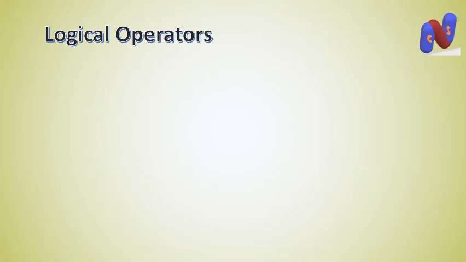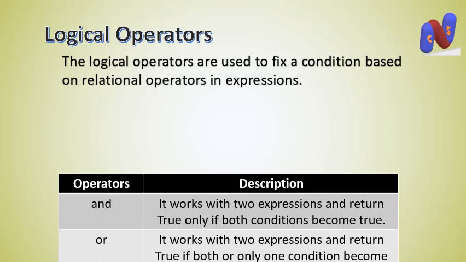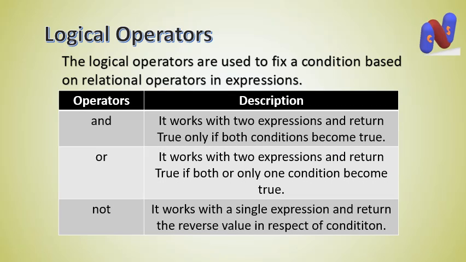Now logical operators. The logical operators are used to fix a condition based on relational operators in expressions. Now the operator AND. It works with two expressions and returns true only if both conditions become true. Means it works with two expressions combined with relational operators, and only if both conditions become true, AND will return its result as the Boolean value true. Otherwise, if any one of the conditions becomes false, it will return false as its result.